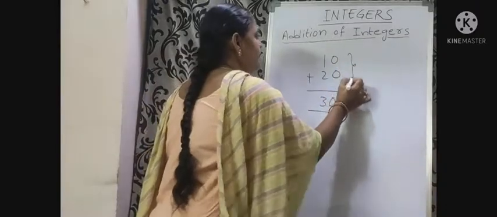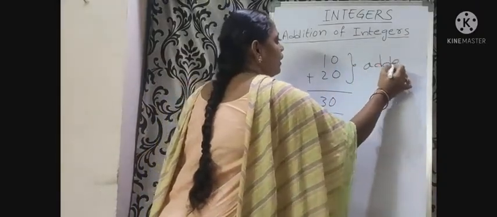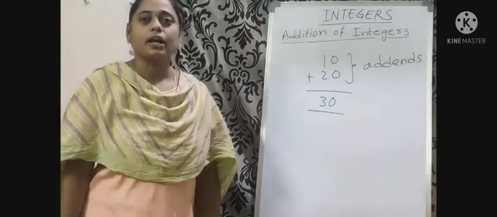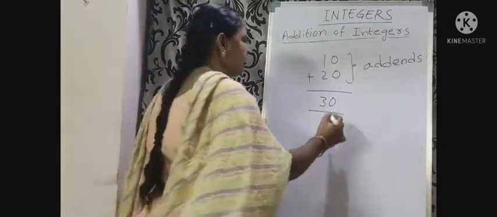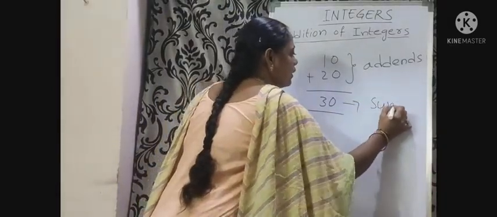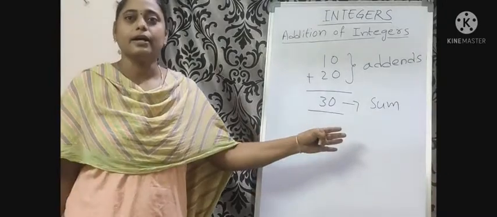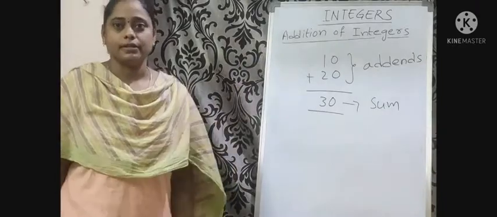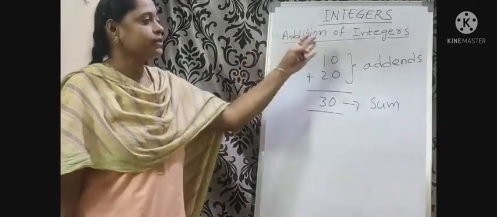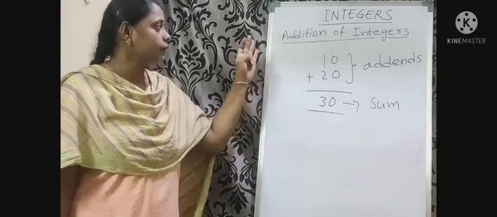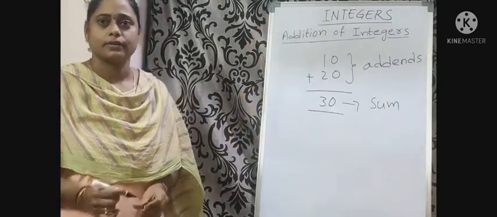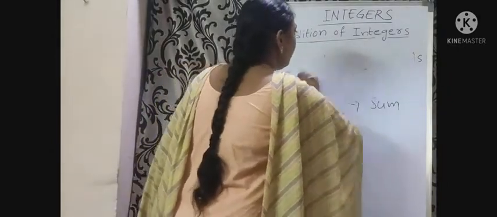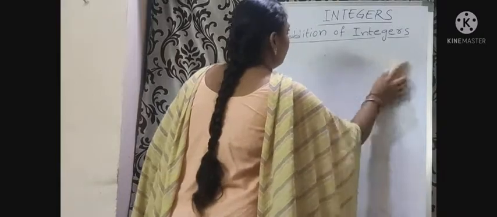These two numbers are called addends. And the result is called the sum. Now, we will discuss addition of integers. While doing addition of integers, we follow certain rules. What are those rules? How can we add integers? By applying those rules.